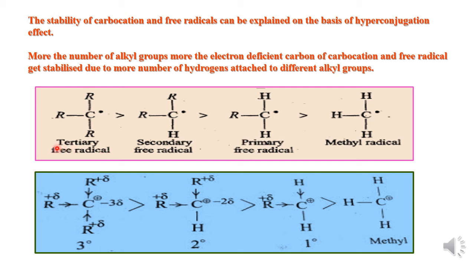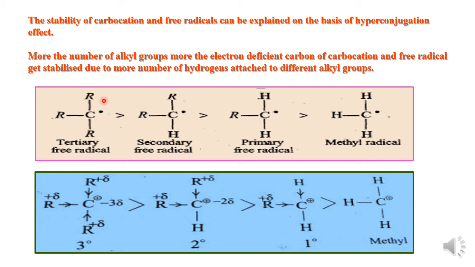Therefore tertiary free radical is the most stable as compared to the secondary. Secondary is more stable than the primary free radical, and primary radical is more stable than the methyl radical where there is absence of alkyl group. Therefore methyl radical is the least stable, whereas tertiary free radical is the most stable because of the number of alkyl groups.